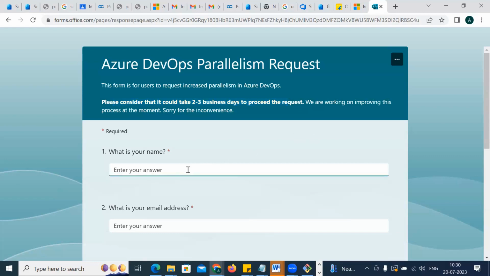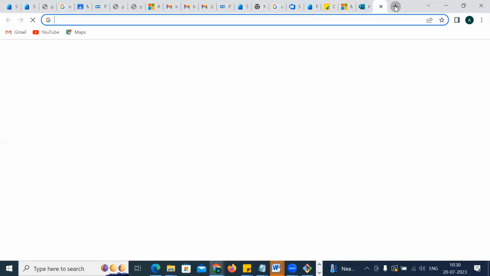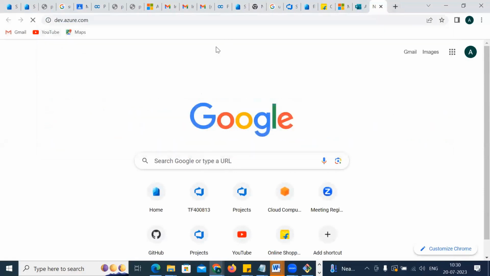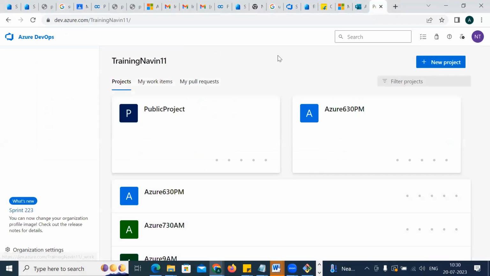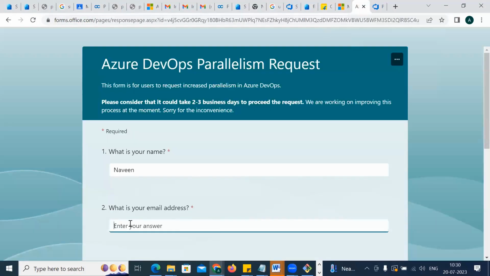You have to type your name here. Give the email ID through which you have created the account. What is the email ID here? On dev.azure.com, this one I'm looking at. What email ID have you registered? This email ID. Give this email ID. Got the point? Copy this email ID and give it here as your email address, right?